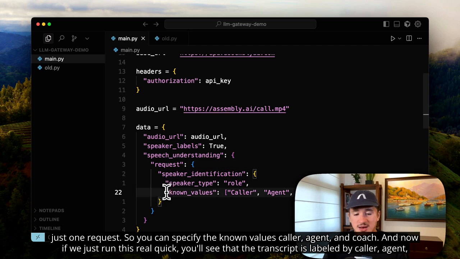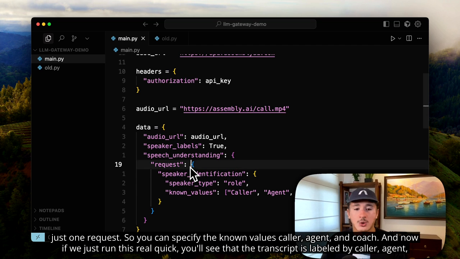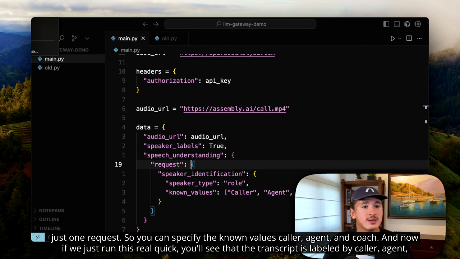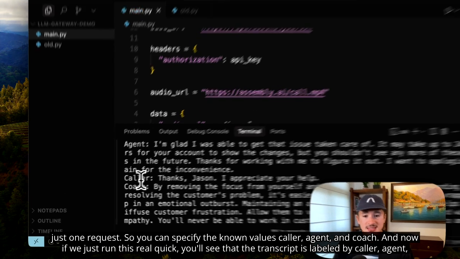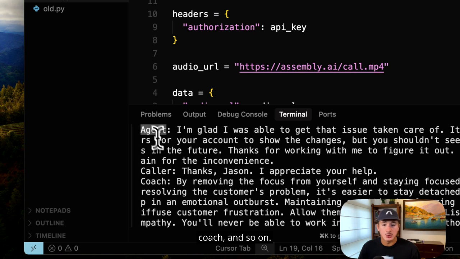So you can specify the known values: caller, agent, and coach. And now if we just run this real quick, you'll see that the transcript is labeled by caller, agent, coach, and so on.